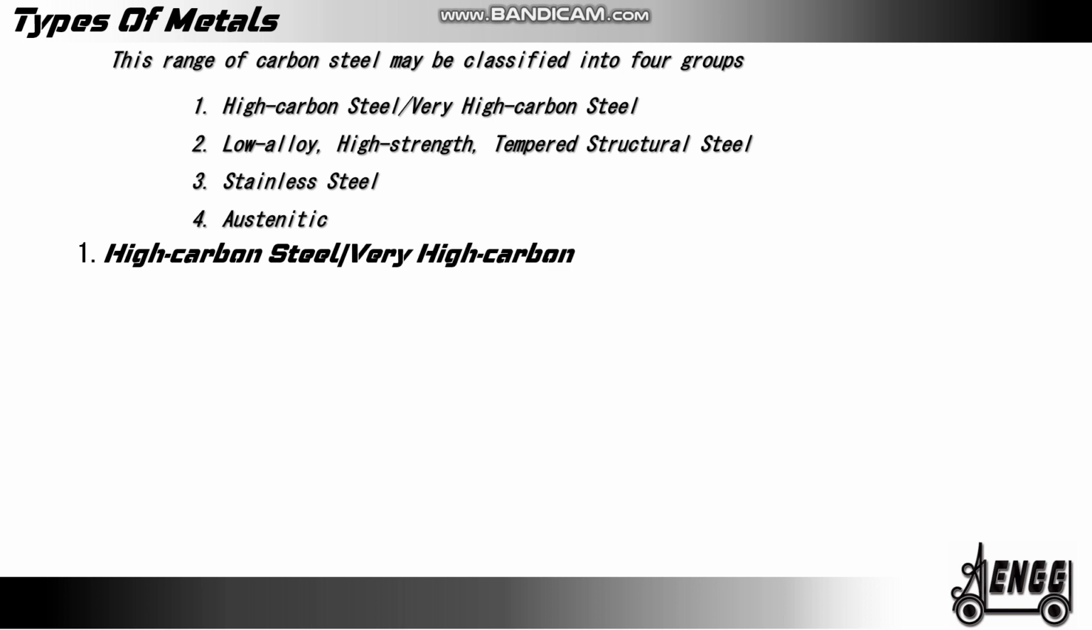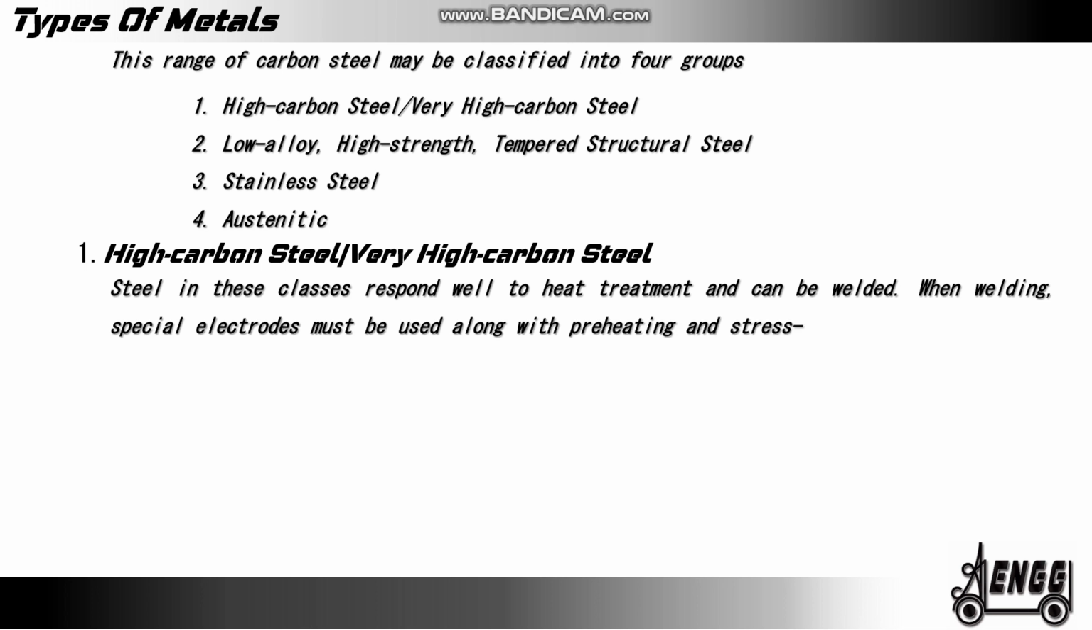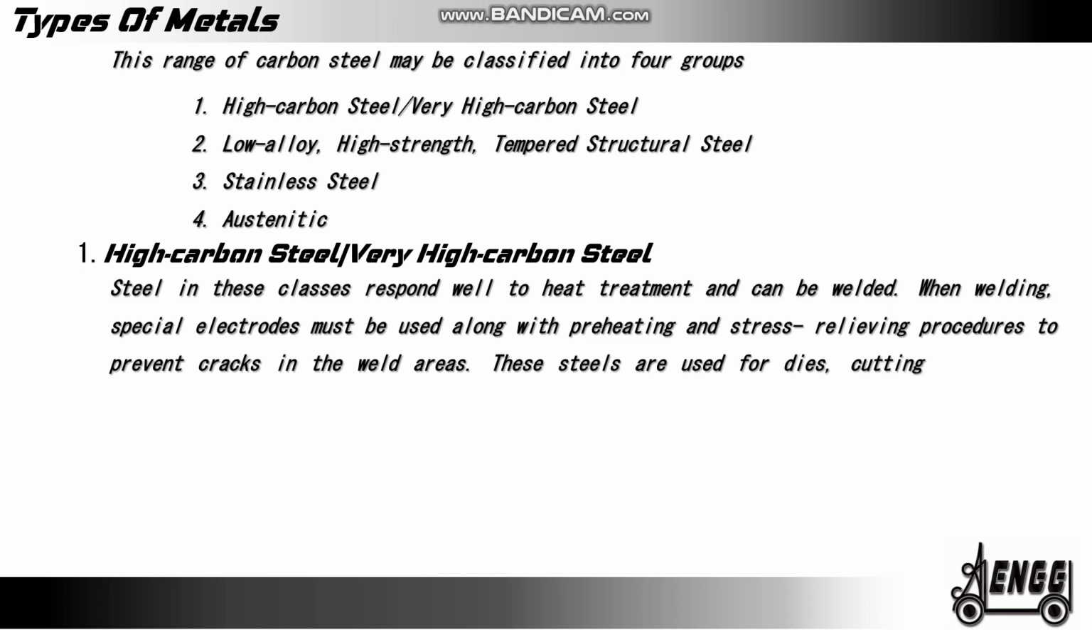High carbon steel or very high carbon steel. Steel in these classes responds well to heat treatment and can be welded. When welding, special electrodes must be used along with preheating and stress relieving procedure to prevent cracks in the welded area. These steels are used for dies, cutting tools, mill tools, railroad car wheels, chisels, knives, and so on.